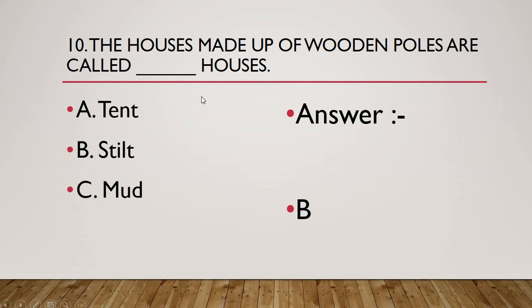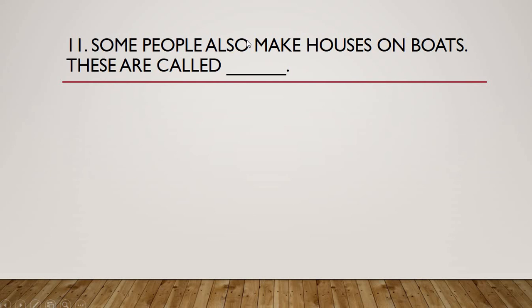I want you all to repeat this after me, because this, according to me, is new for you or something extra. So repeat after me. The houses made up of wooden poles are called stilt houses. Clear enough? Moving on to the 11th one. Some people also make houses on boats. These are called dash.